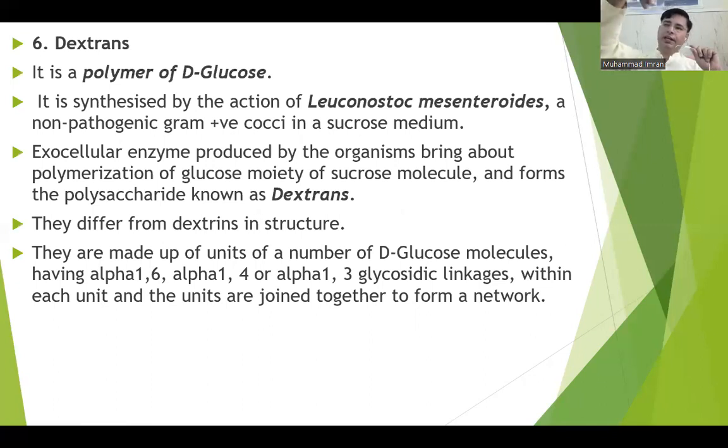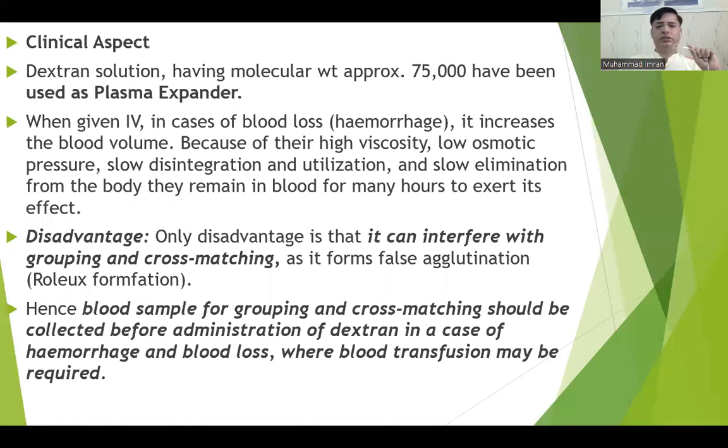In sucrose, we add Leuconostoc mesenteroides, where it utilizes fructose for its food and glucose for different linkages like alpha 1,4, alpha 1,3, and alpha 1,6 glycosidic linkages, and forms a network to make dextran. And dextran has many uses.